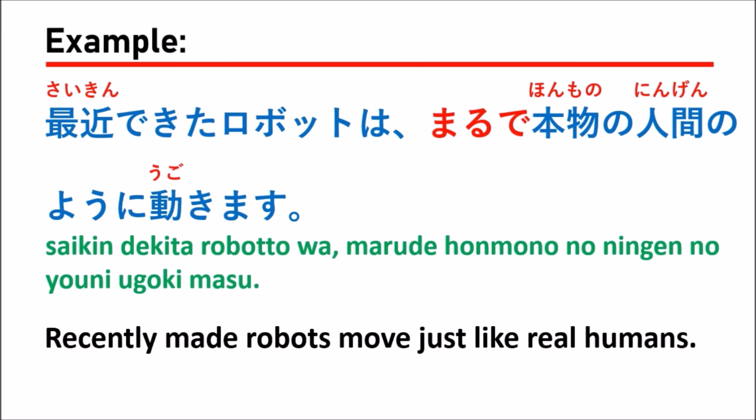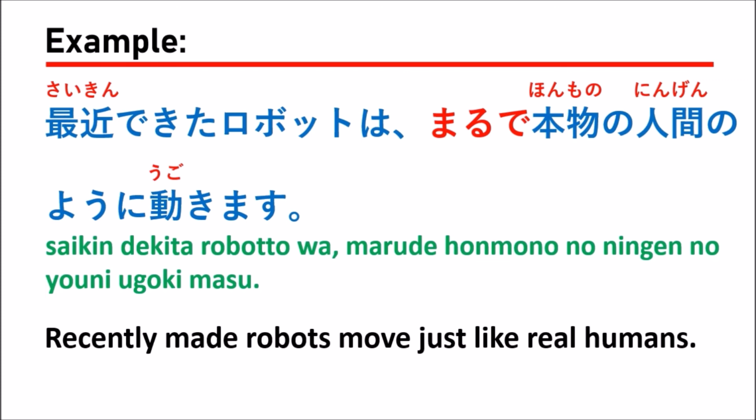In this sentence, our noun here is not honmono only, but honmono no ningen is the big noun, a compound noun, right? So after ningen, we follow with no yo ni ugokimasu, right?